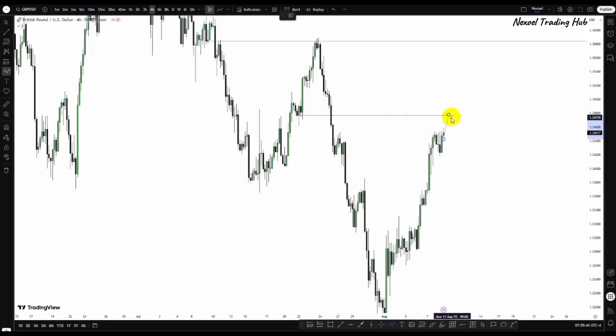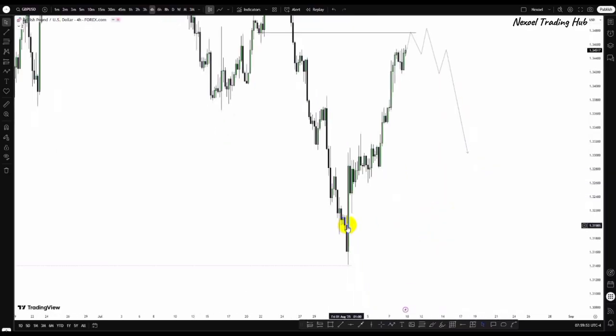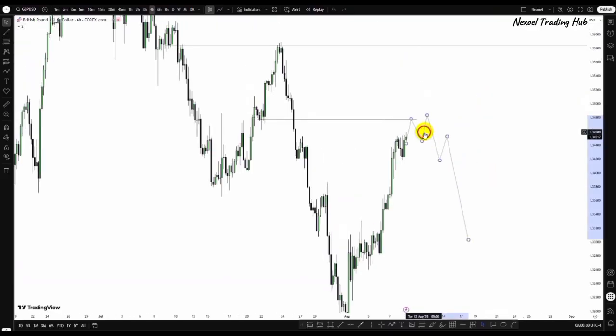So we have to now look at what happens here. Price may give us a reason to want to go bearish to the downside. We have targets here, we have this target, in extension this target, and in extension the low points. That is if we're going to have sustainable bearishness to the downside. So this is for the bearish expectation.